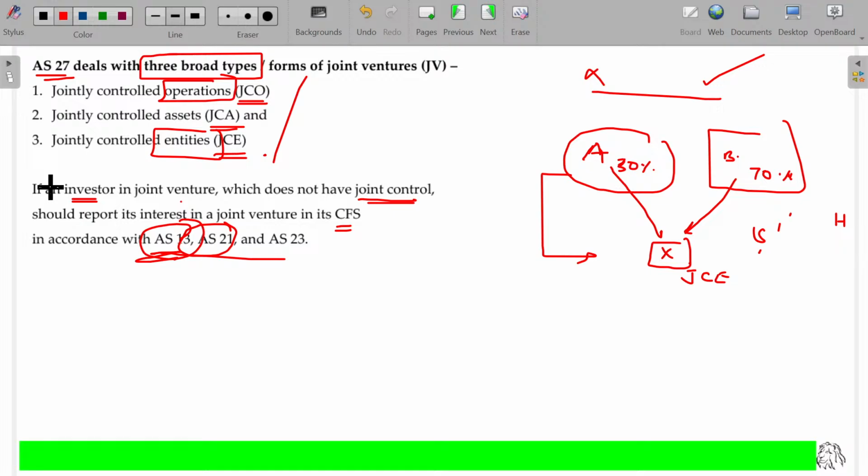No, sir, A also can represent sometimes, now and then. Then it comes under AS number 23. If I can control 100%, then AS number 21 will apply. If I am able to influence, then AS number 23 will come. If there is consultation with others and the decision is taken jointly, then AS number 27 will be there. If I just invested for capital appreciation and regular revenue income, that's all, then it is investment, AS number 13. So four ASs are going to be studied along with 13: 21, 23, and 27. Clear?